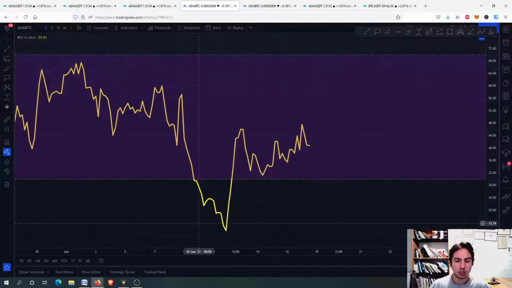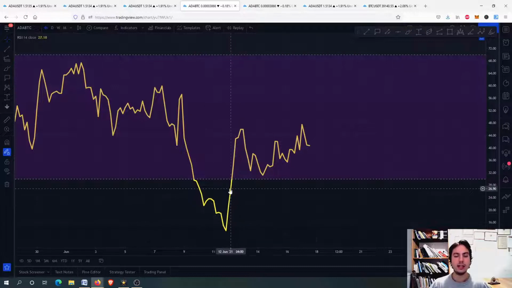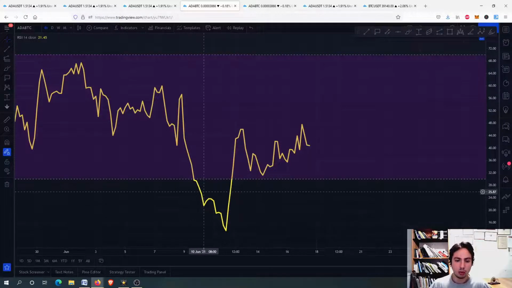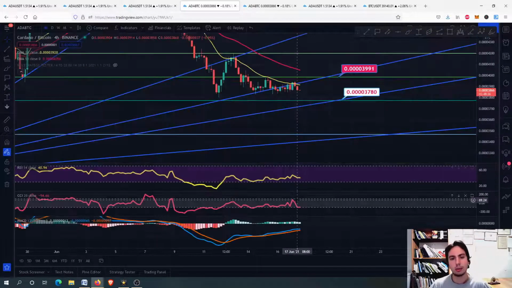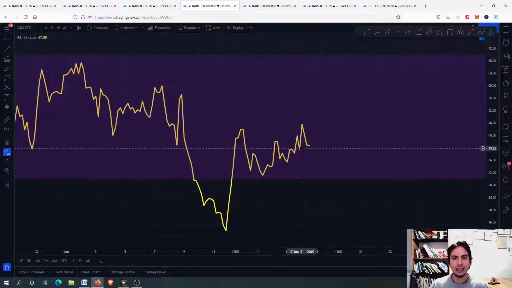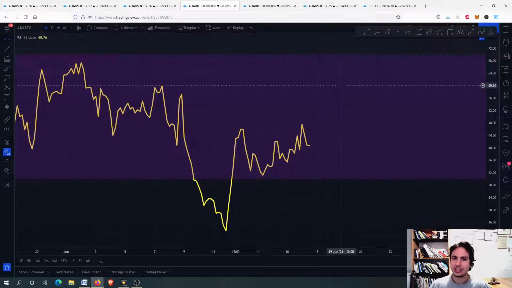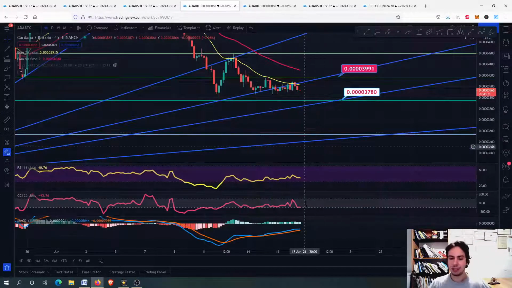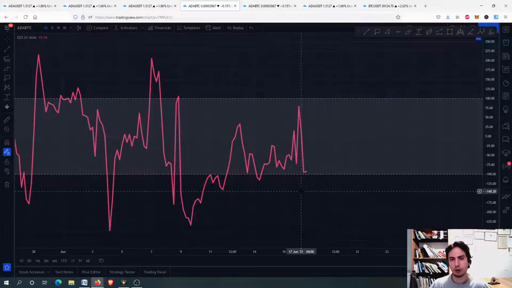Here we had an extremely good buying opportunity. When I was making the videos, guys, I told you that we are absolutely going to go upwards for ADA against Bitcoin. You can see the swing high, but then we went downwards all the way again to the previous low right here. Previous low and a higher RSI. This means, guys, that we might see a pump up soon for ADA against Bitcoin, right? Same here for the commodity channel index.